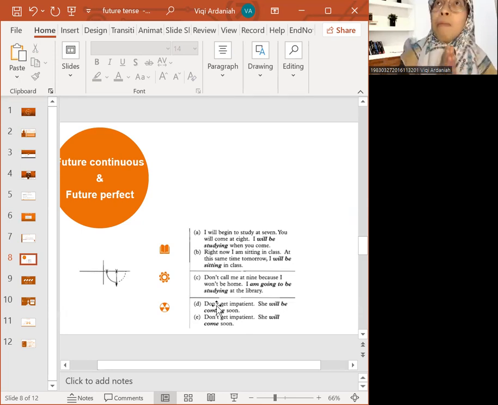Okay. For example, again, on this coming Wednesday, on the 4th of October, I will have a class in Pusat Bahasa, the language center. So I can say that I will be having my first class in Pusat Bahasa. So will plus be plus verb-ing. That is the pattern for the future continuous, to show what is in progress in the future.